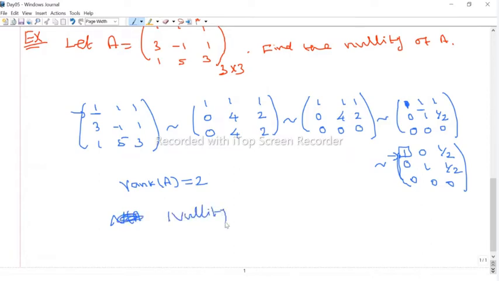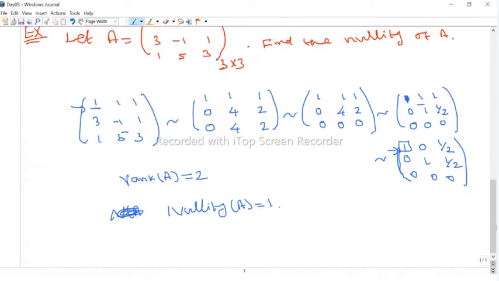1, because it's a 3 by 3 matrix. The number of columns is 3. Therefore, the nullity of A is 1 because rank plus nullity should be 3. Since rank is 2, nullity should be 1. So this is very important. And there is some